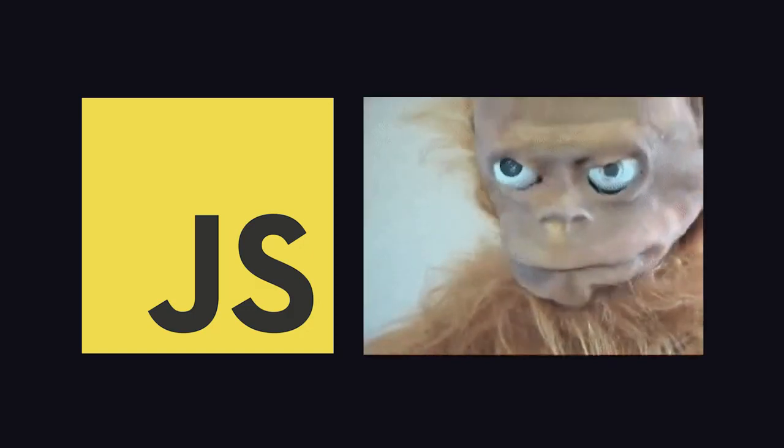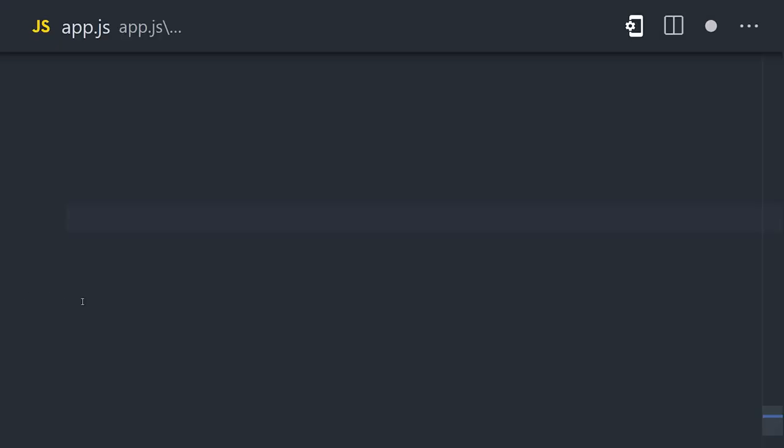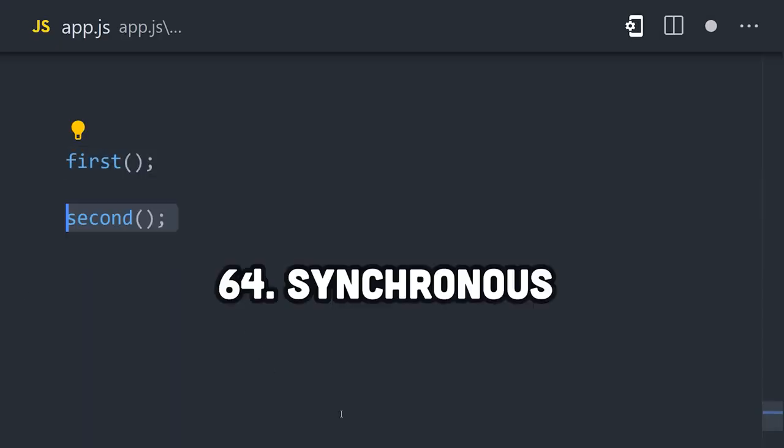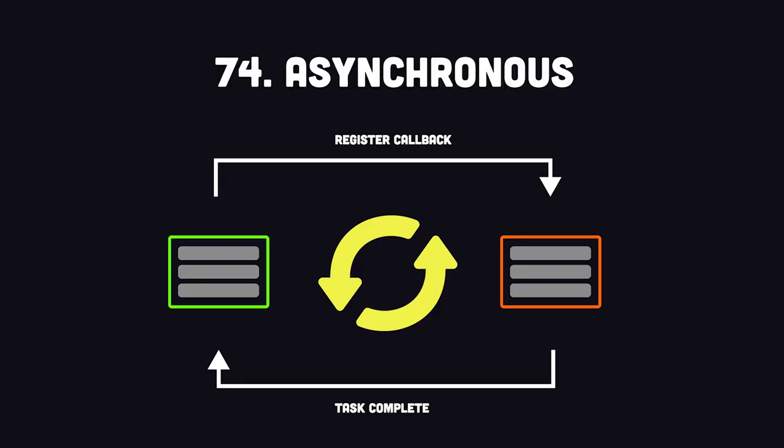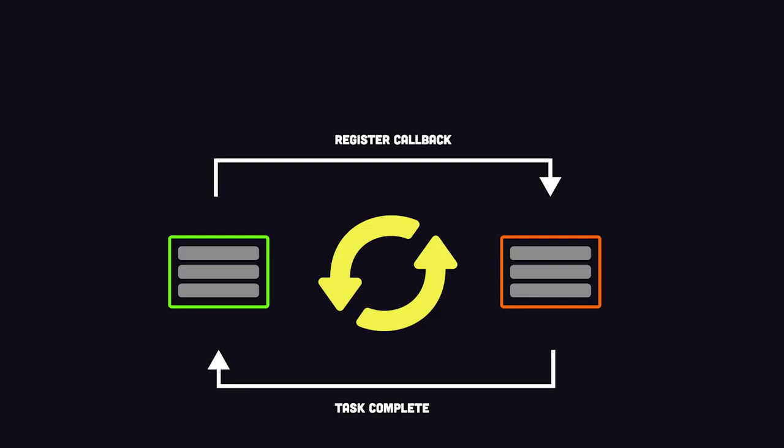its most interesting features, which is its non-blocking event loop. Normally, when you write code in a script, it's executed synchronously line by line, which means the next line can't start until the previous line finishes. With an event loop, we can write asynchronous code in JavaScript that runs in a separate thread pool while the rest of the application continues to execute.